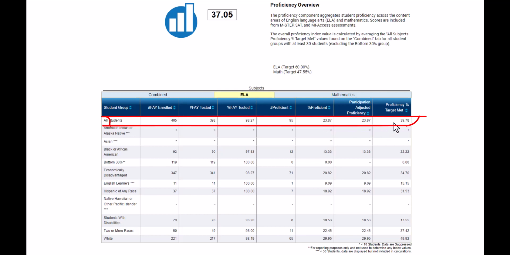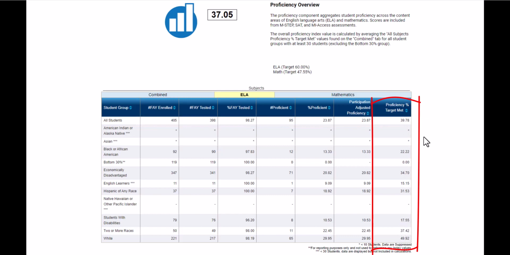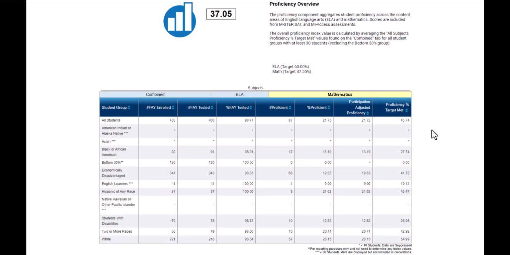23.87% is 39.78% of the way to meeting our ELA target of 60%. So our all students category was 39.78% of the way. Taking all of these values into consideration, they are put into the formula to then say what our overall ELA percentage is. So let's take a look at math, and we'll just use the all students example again.